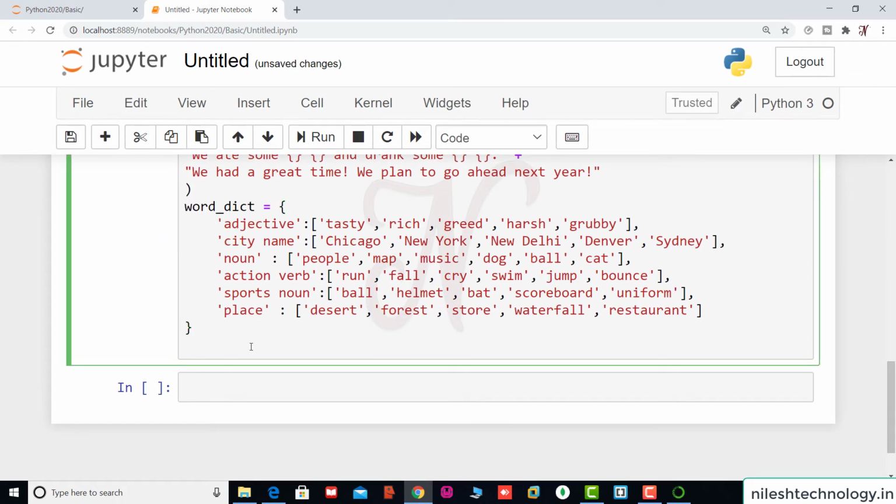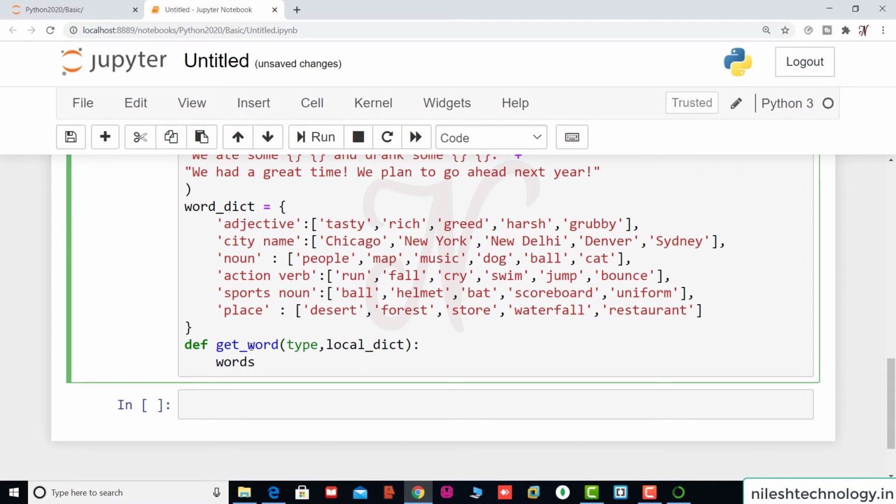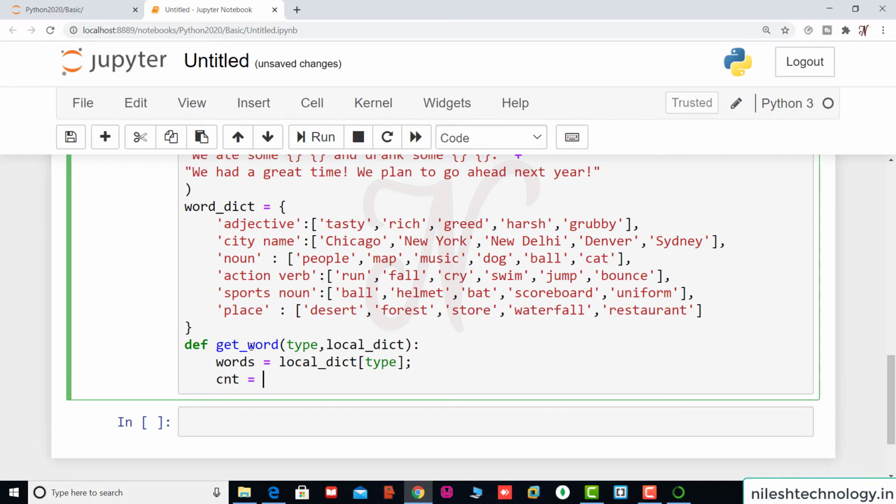After this section we add one more function, get word. By using this function we get one word from this dictionary. So we pass the type as well as the local dictionary name. So words is equal to the local dictionary of this type. Which type? It is adjective, noun, place, etc. Okay, then by using the counter variable we find the length of these words, minus 1.